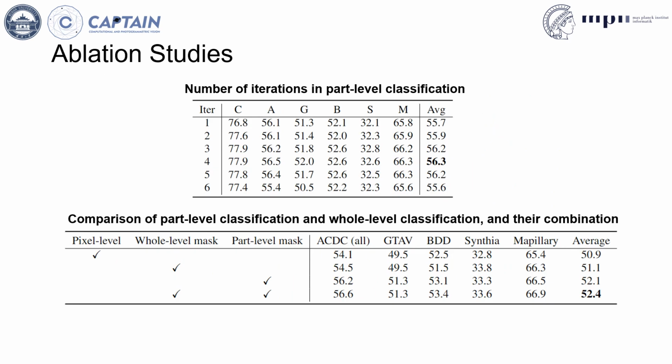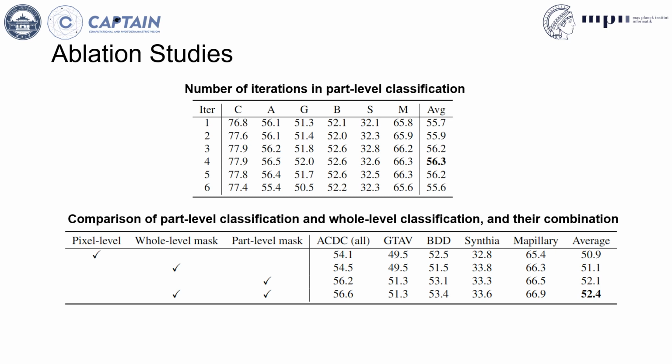This slide shows the ablation studies. In the above table, we study the number of iterations in part-level grouping. With the increasing of iterations, the performance first increases and then decreases. The reason is that the output of the final iteration in the part-level grouping is sent to the whole-level grouping. So it is also influenced by the gradients from the whole-level grouping, and there is a conflict in the optimization.